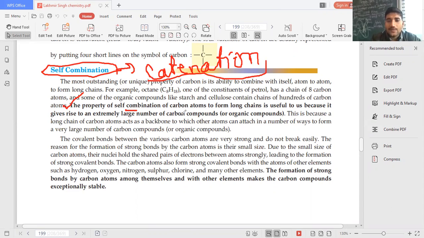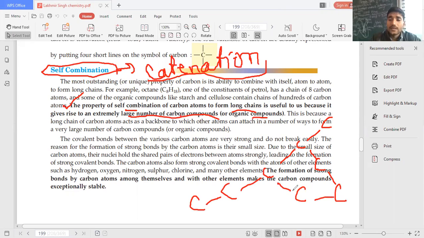See, the self-combining capacity of carbon atoms to form long chains is useful because it gives rise to an extremely large number of carbon compounds, that is, organic compounds. Carbon can combine with itself in a number of ways: in a straight line, to form a branched chain compound. It can form cyclic compounds as well, right? So we'll see in this chapter later. This thing is clear to all of you?